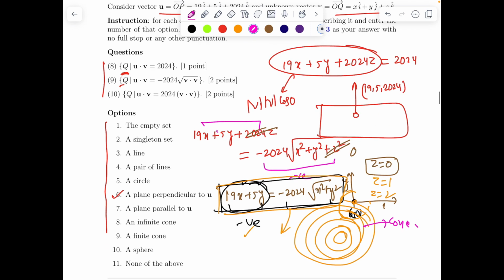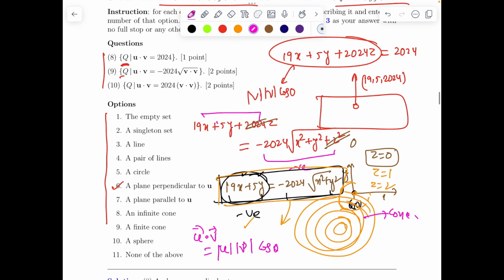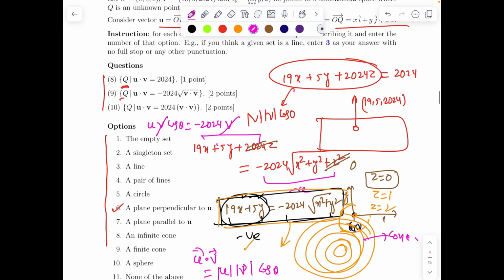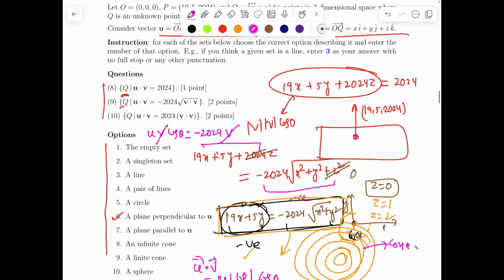You can realize this in a better way. The better way will be V dot V equals |V||V| cos theta, where theta is the angle between U and V. How can you write U dot V? I can write the magnitude of U times the magnitude of V times cos of the angle between them. So U dot V I can write as |U||V| cos theta, and that is minus 2024 times the magnitude of V. The magnitude of V either is 0, which means x, y, z equal to 0, a single point, the origin, or you have |U| cos theta equals minus 2024.